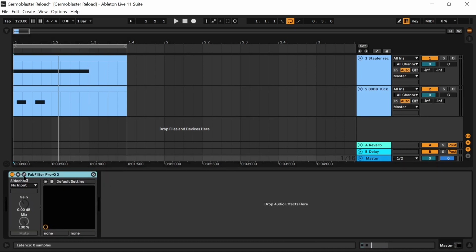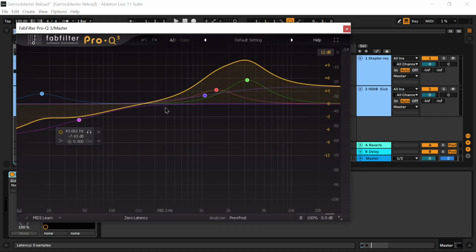On the master channel I loaded the FabFilter Pro Q3 for filtering the sound more, with less bass and a higher and more mid-pitch sound for the reload effect in sound design.